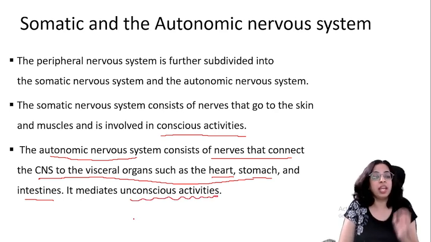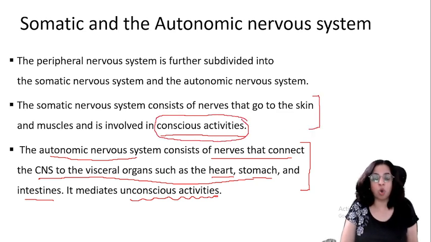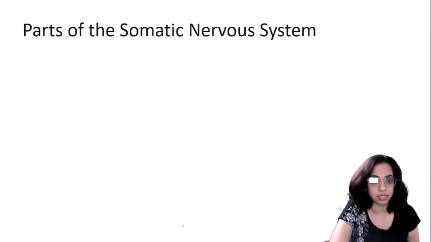It controls involuntary actions, like our heartbeat and our digestion; all those things are under the autonomic nervous system. So I am repeating, the somatic nervous system controls conscious or voluntary activities, and the autonomic controls the unconscious or involuntary activities.